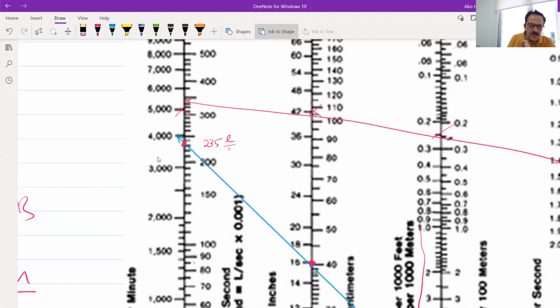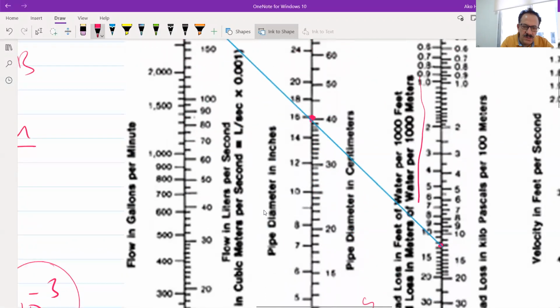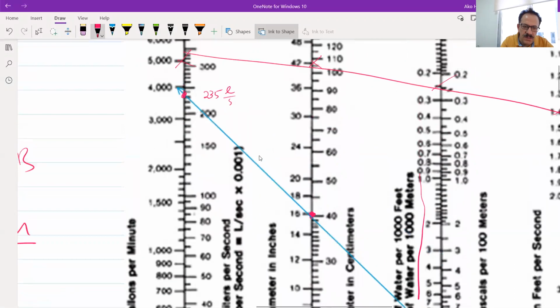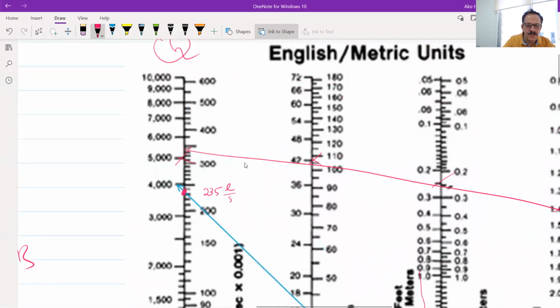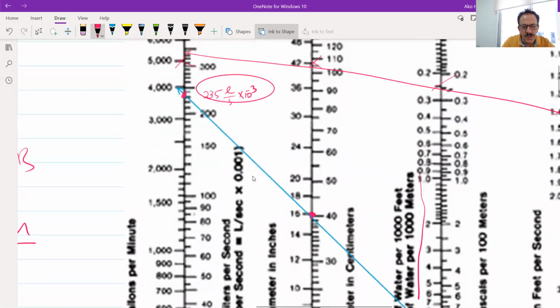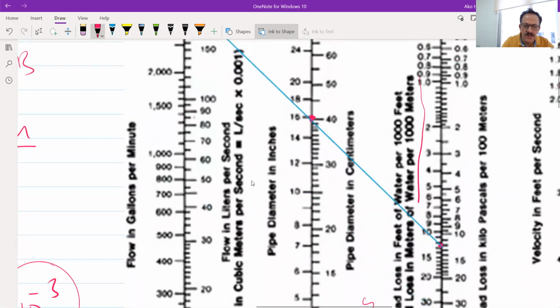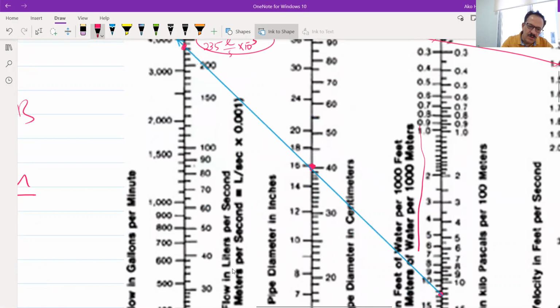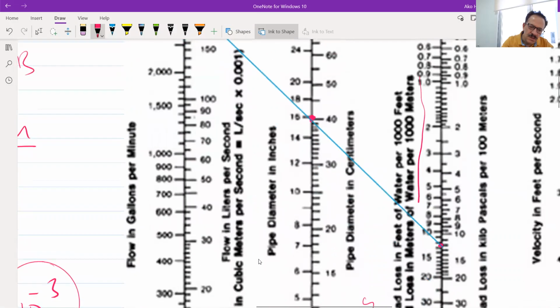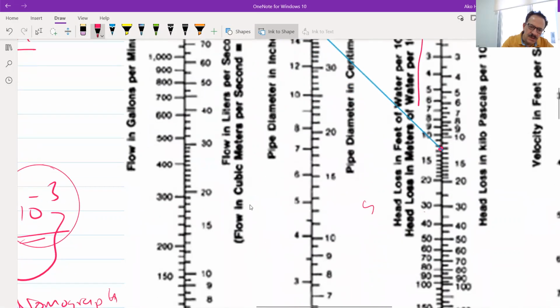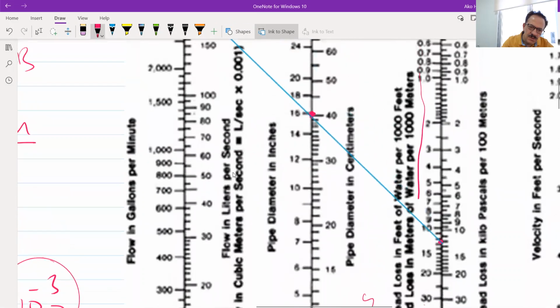It's liter per second, but remember this number is multiplied by what? 10 to the power minus 3. This is the Q. Oh, so why is it multiplied? The flow is in liter per second and the flow in cubic meter per second.